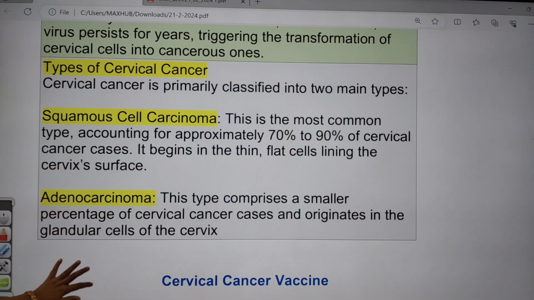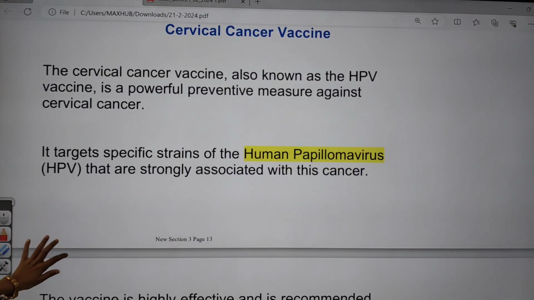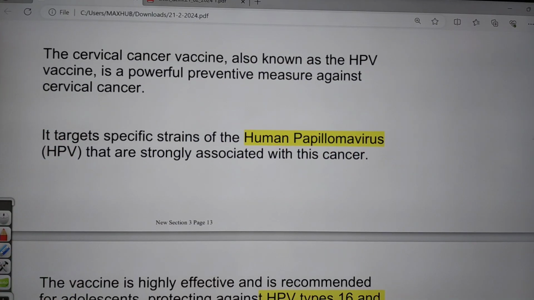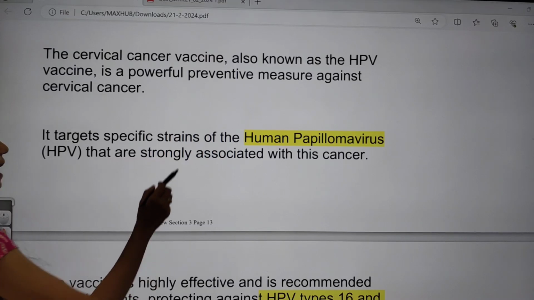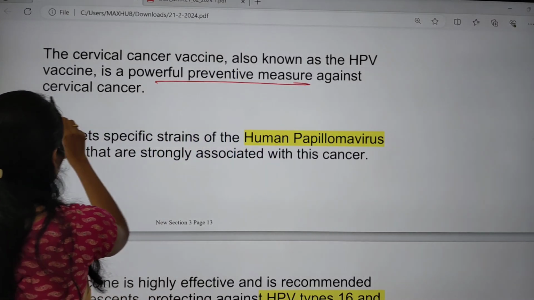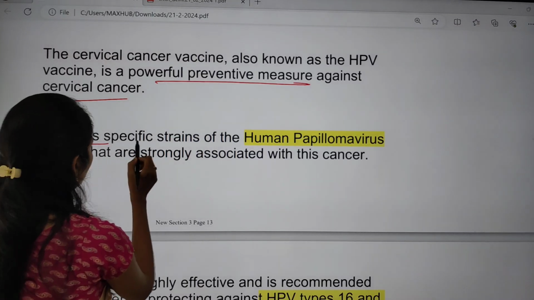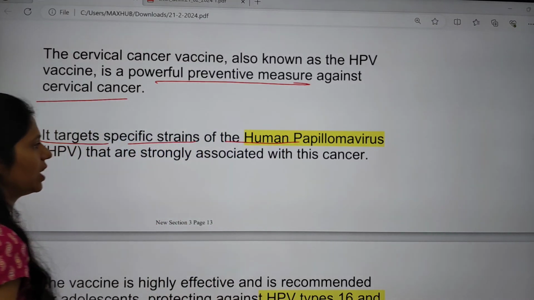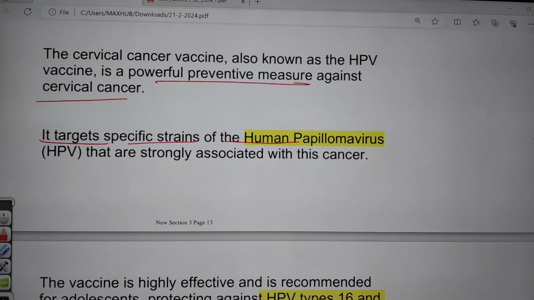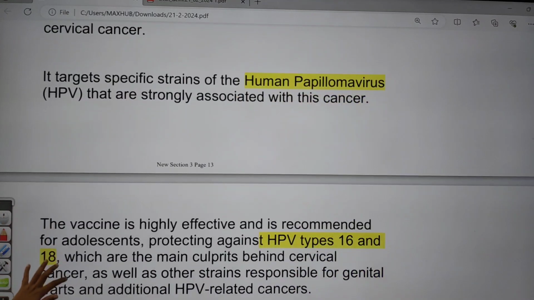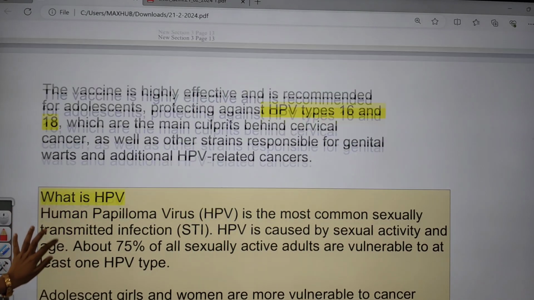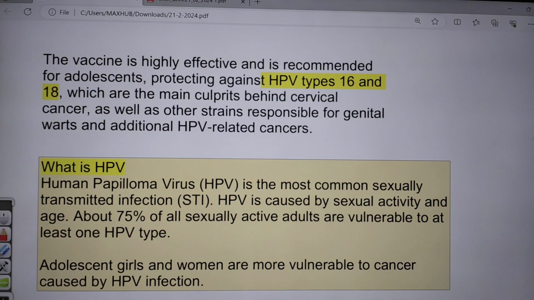Talking about the cervical cancer vaccine, it is also known as the HPV vaccine, and it is a powerful preventive measure against cervical cancer. It targets specific strains of the human papilloma virus that are strongly associated with this cancer. The vaccine is highly effective and is recommended for adolescents before entering into sexual activity itself.